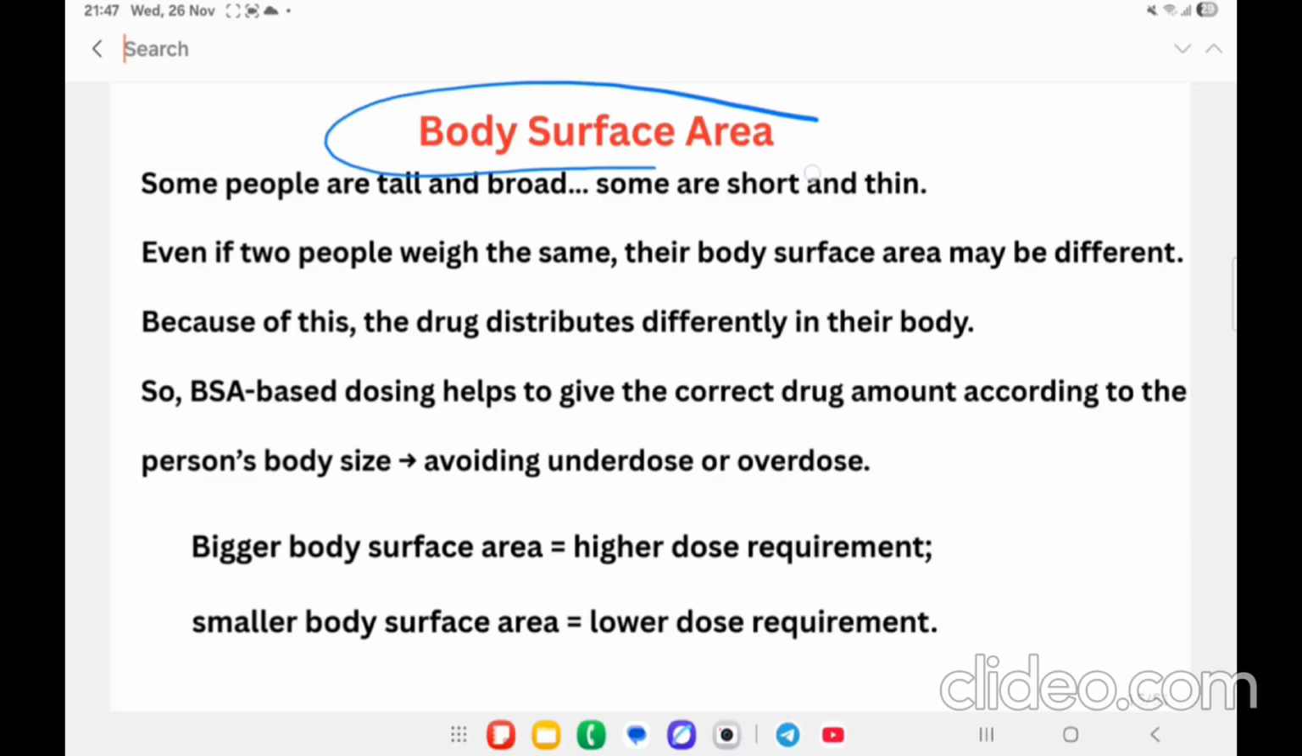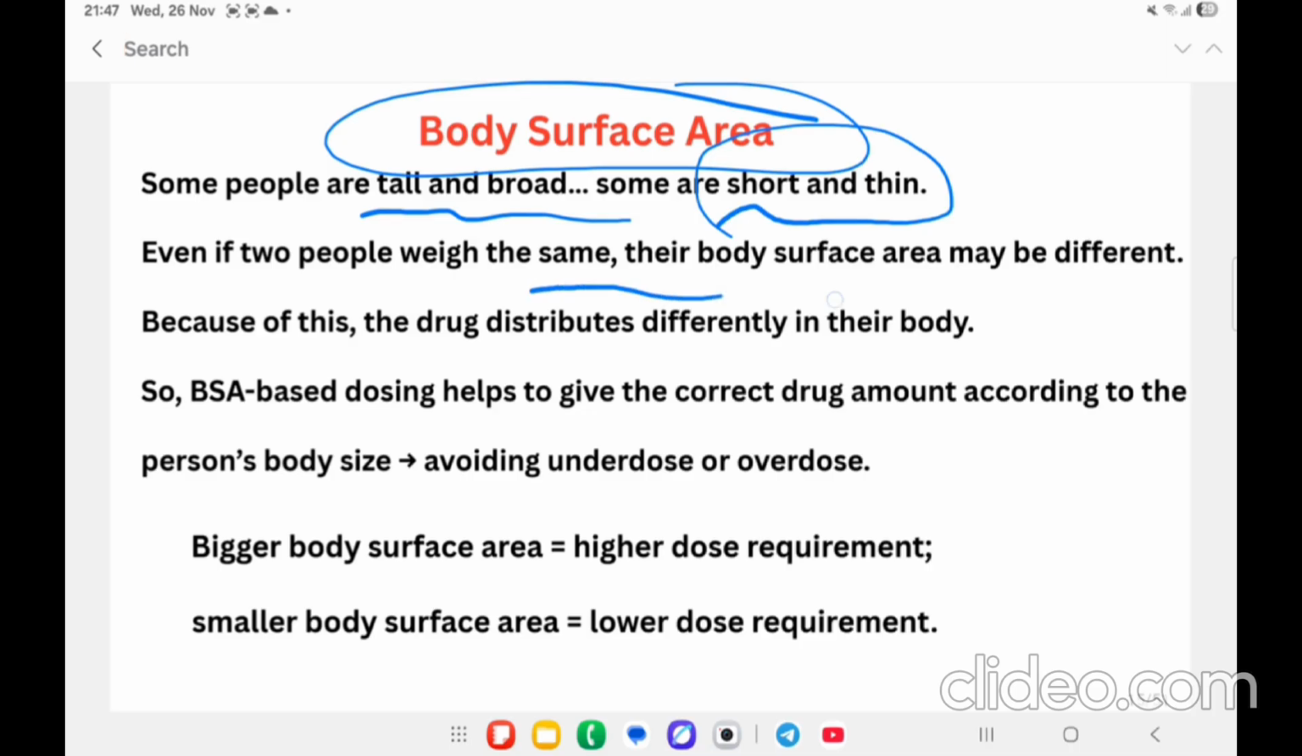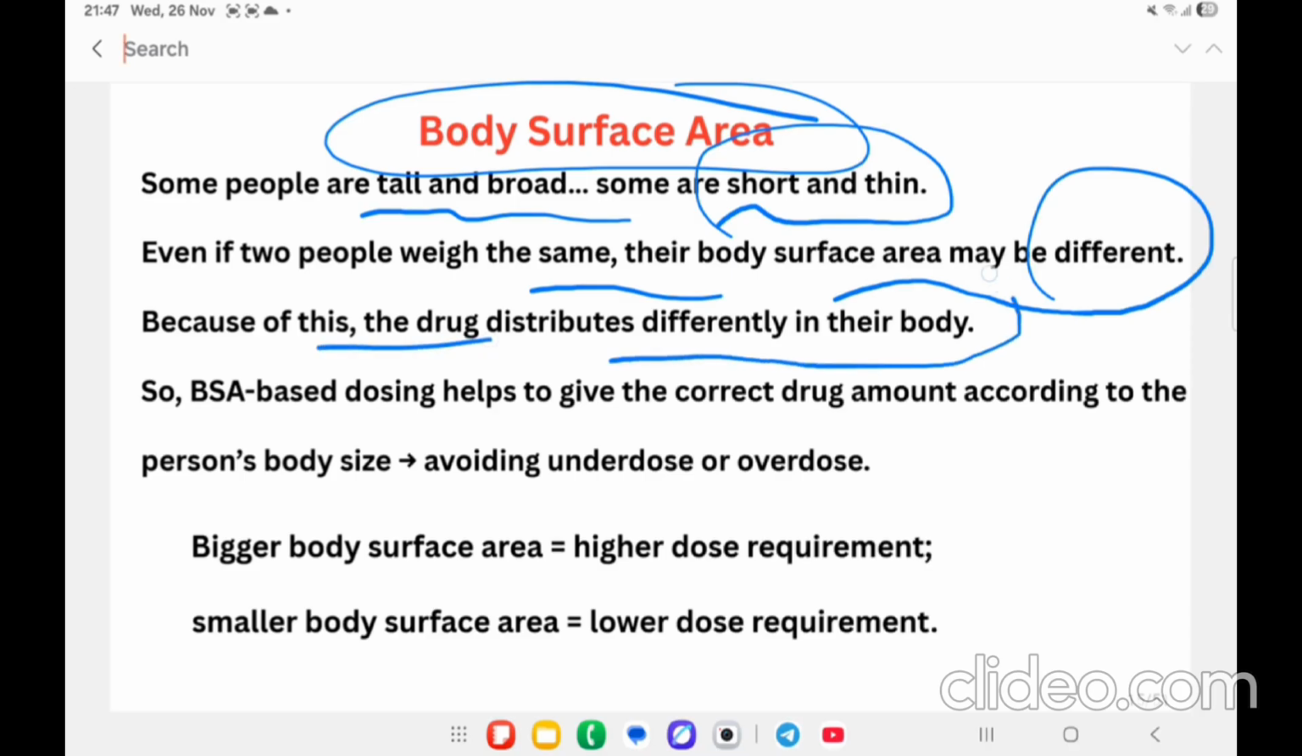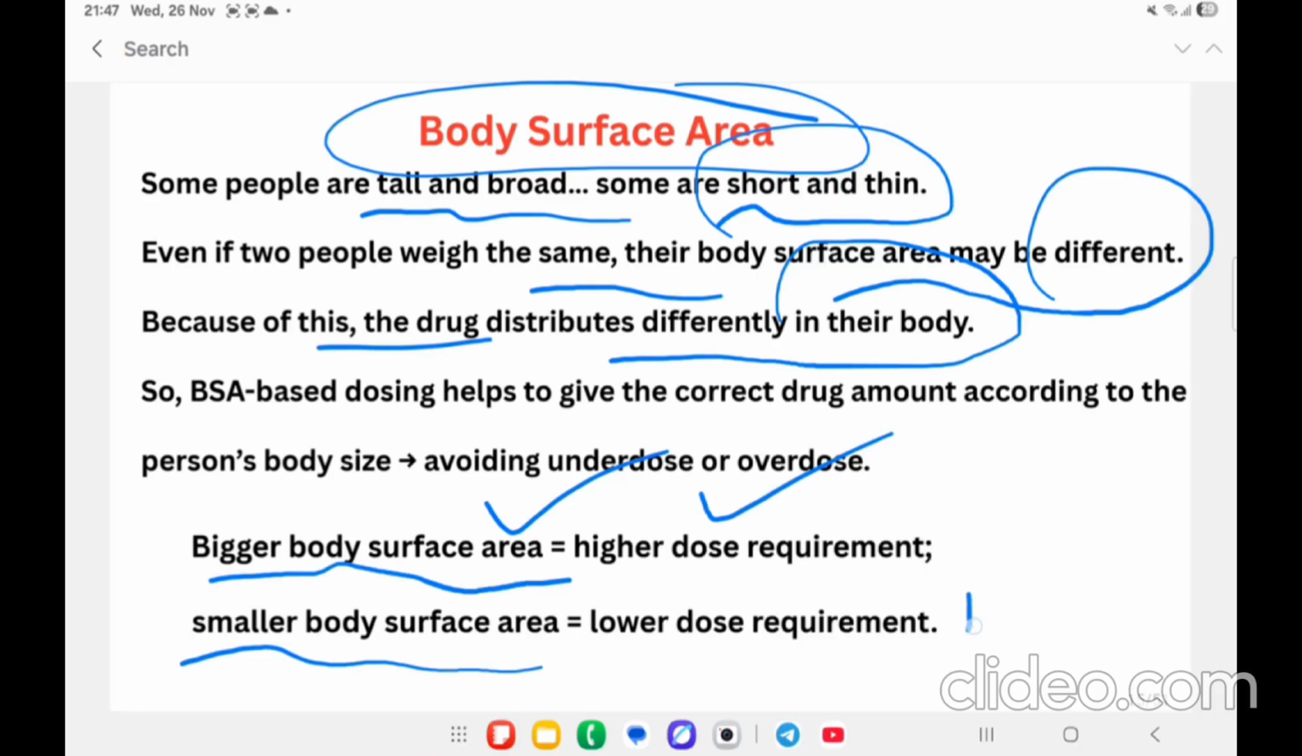The next one is body surface area. Here some people may be tall or broad, and some may be short. Even if two people weigh the same, their body surface area may be different. Because of this, the drug distributes differently in their body. In short, if the body has a bigger surface area, then it requires a higher dose. If the body has a smaller surface area, it requires a lower dose.